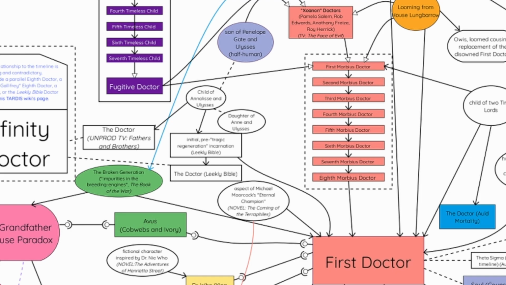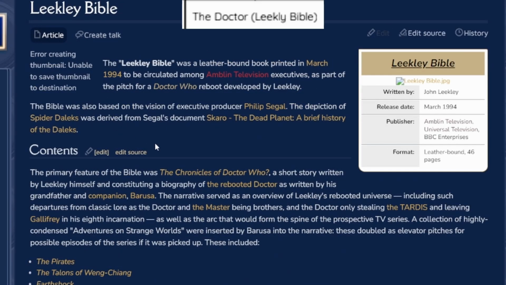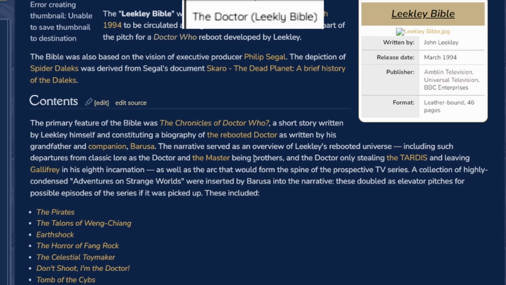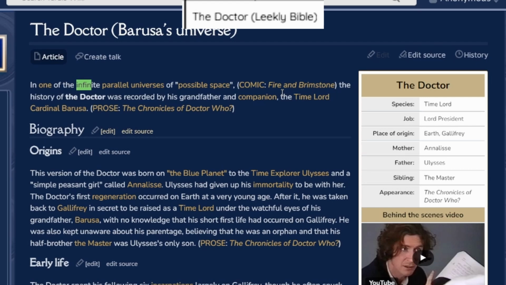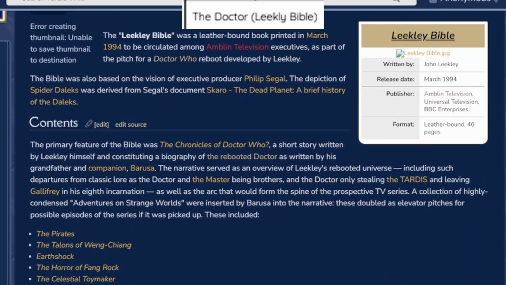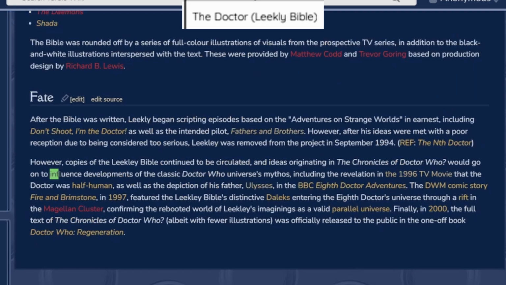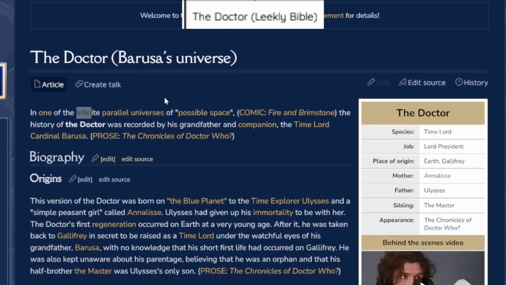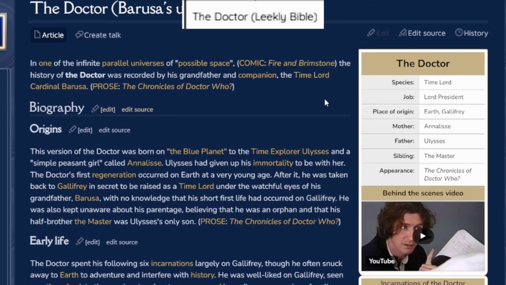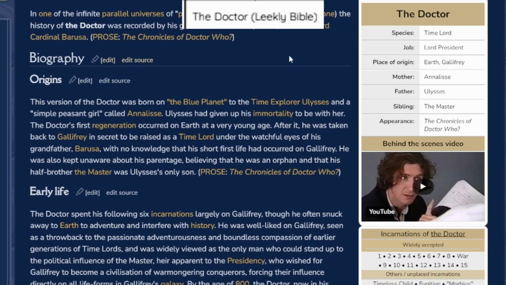All right, the Doctor Leekly Bible. So this was a pitch for a Doctor Who reboot that was made in 1994, before the revival series in 2005. This was a so-called rebooted Doctor at the time, right? I might as well go to that link. This is the one that was supposed to be from those, and it's implied, I guess, people say that this guy might have led to the Infinity Doctor. Maybe it might just be a theory. People think that the Doctor from this unproduced universe ended up becoming the Infinity Doctor.